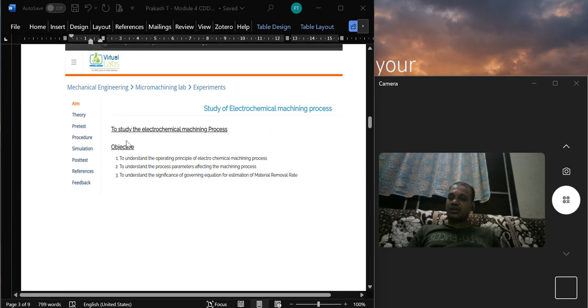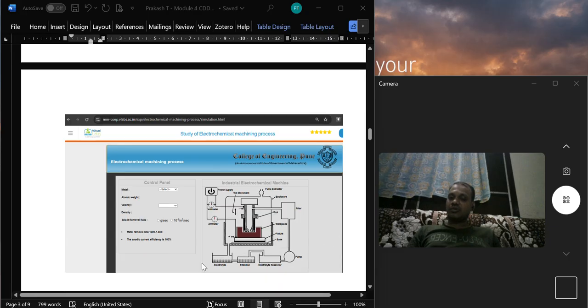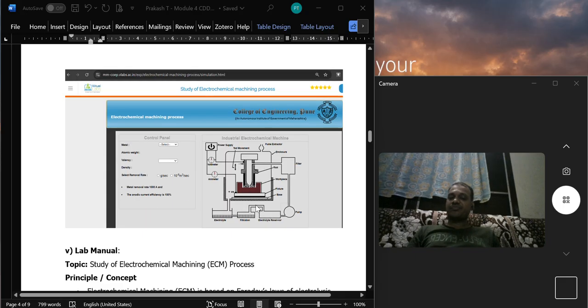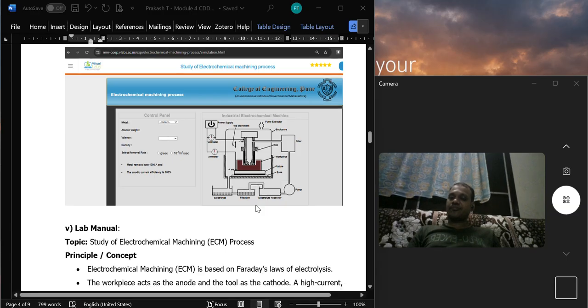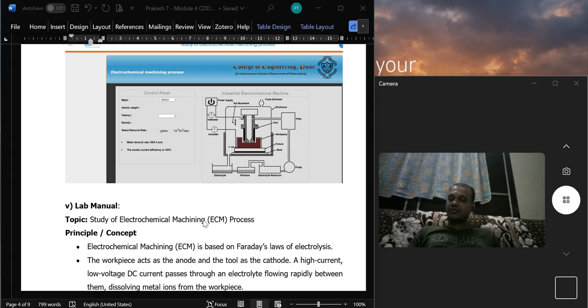If you click the simulation, you may go to the simulation where it shows the industrial electrochemical machine, and the lab manual. This is not a traditional lab. This lab is designed for my own course. Theoretically, I explain what is meant by electrochemical machining, but this virtual lab shows how the workings are going. I prepared the lab manual based on our input PDF file. The topic is study of electrochemical machining process.